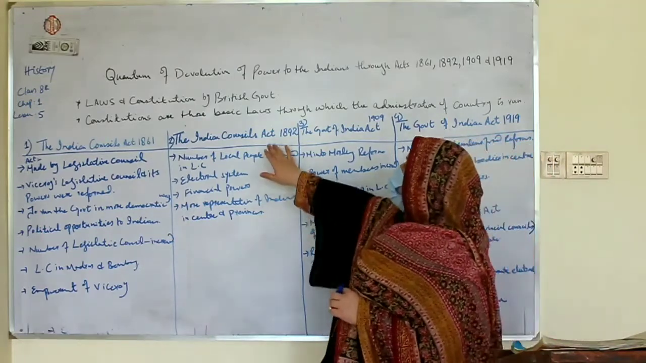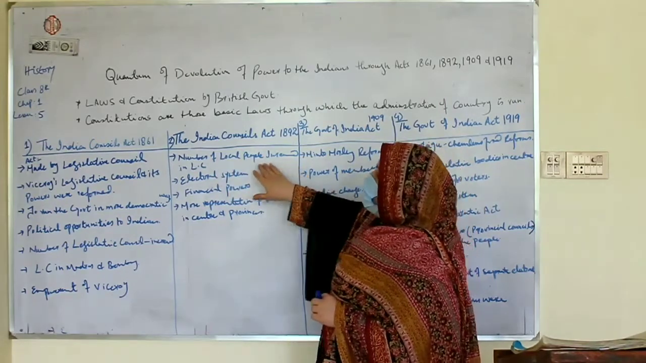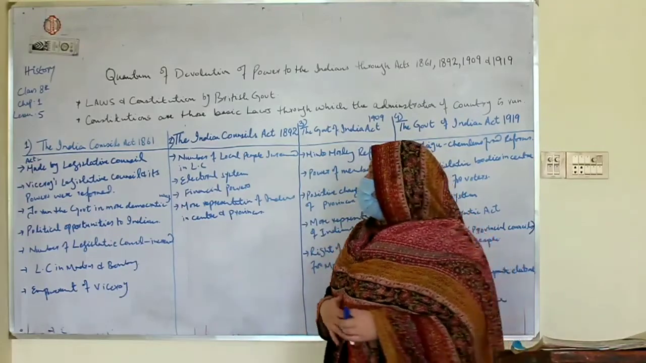Now, the Indian Councils Act 1892. Here, the number of local people in the Legislative Council was increased. Indians were given a greater number in it.